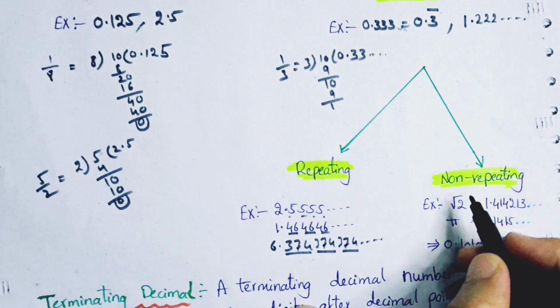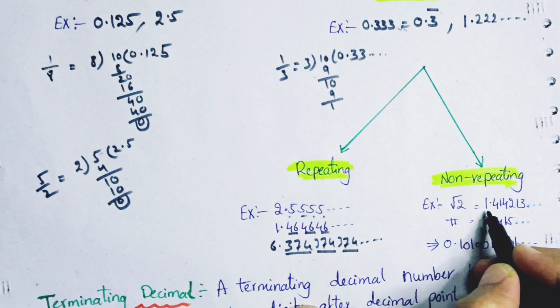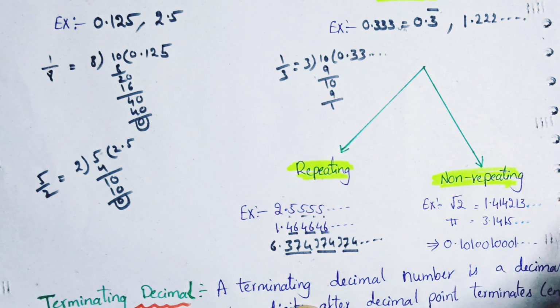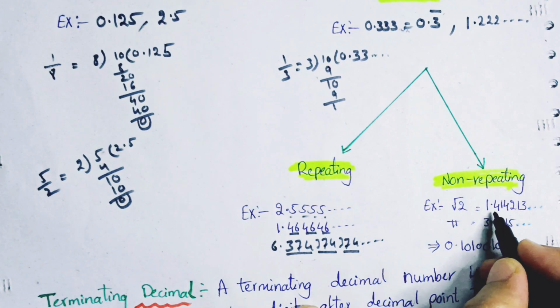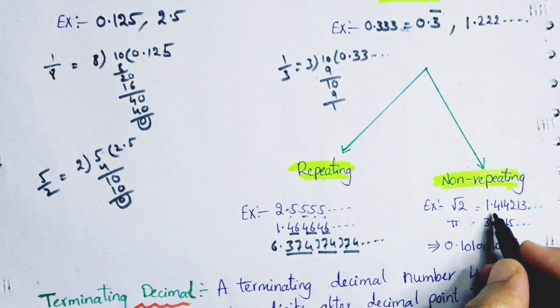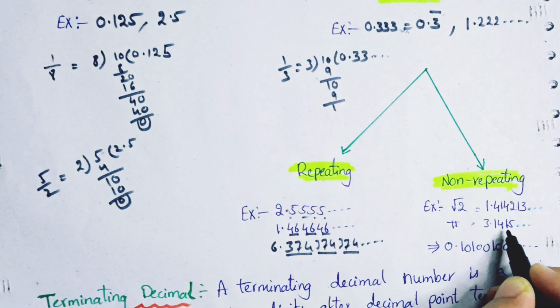Let's see those numbers. Suppose root 2. We know the value of root 2, which is 1.414213, and it goes on. But just see, after the decimal point the numbers are not repeating, it's taking different numbers. Let's see the value of pi, which is 3.1415, not repeating.